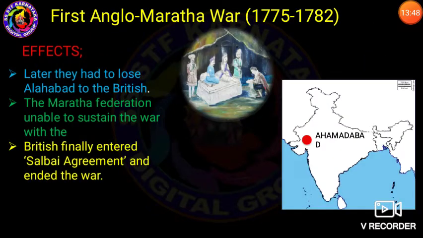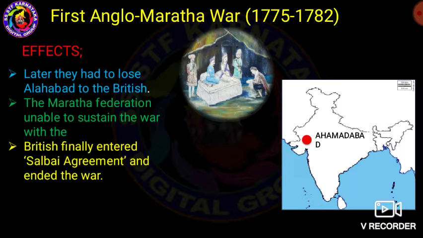Understand? These are the reasons of the First Anglo-Maratha War. Then we focus on the major effects of this war. My dear students, the Marathas lost Allahabad to the British. The Maratha Federation, unable to sustain the war with the British, finally entered the Salbai Agreement and ended the war.